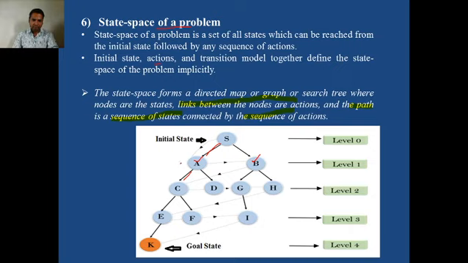For node A as parent, C and D are the child nodes, so the branching factor is b equal to 2. What is the branching factor for node B? Again 2. What is the branching factor of node G? If G is our parent node and it has only one child, the branching factor is 1 in this case.